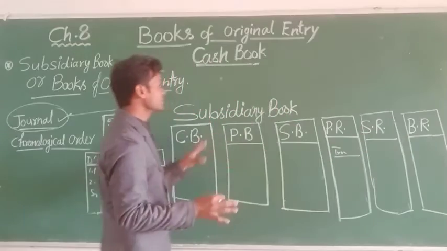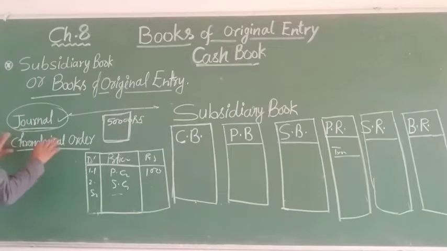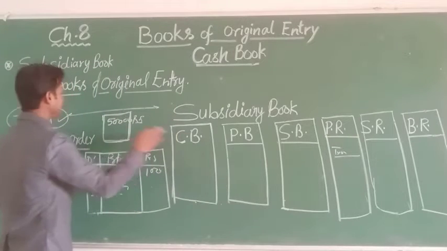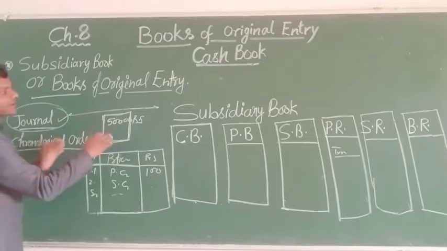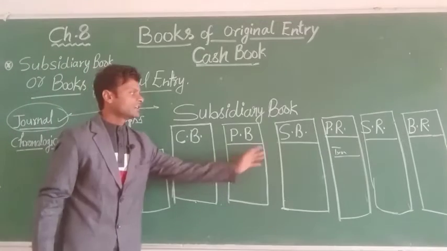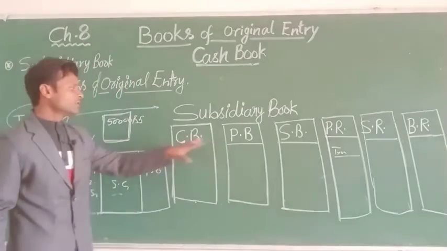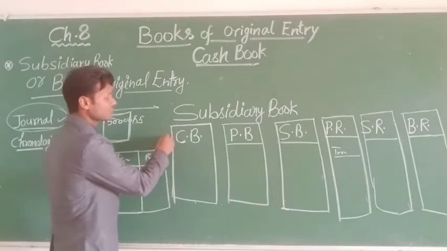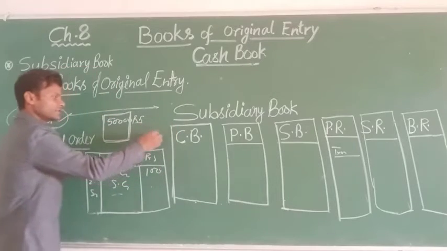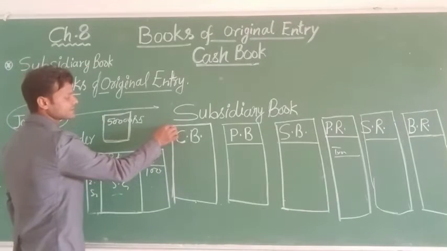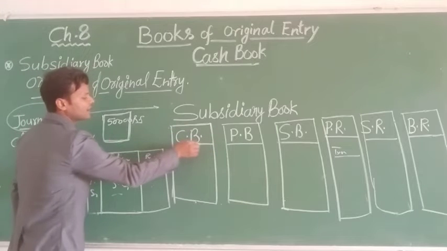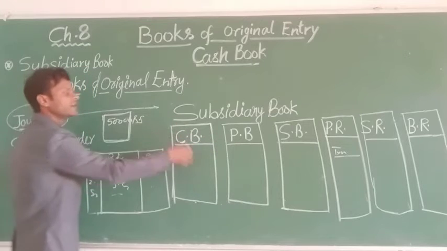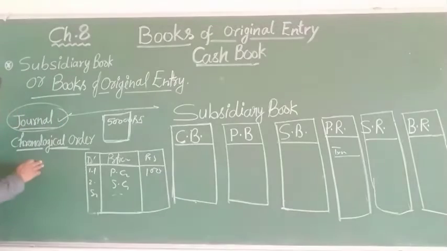So you can observe that the journal is a second form of the subsidiary books, and the journal is subdivided into so many separate books. Now, there is a need for chronological order. Date is important in all transactions, so all transactions are recorded date-wise, in chronological order. We take a simple example here.